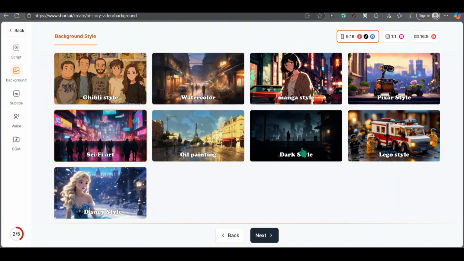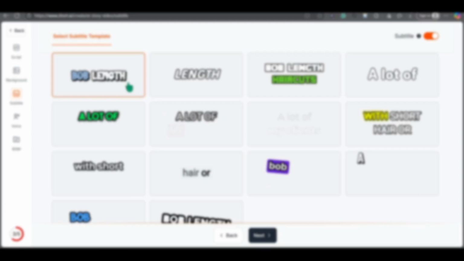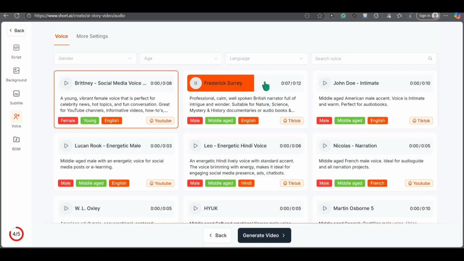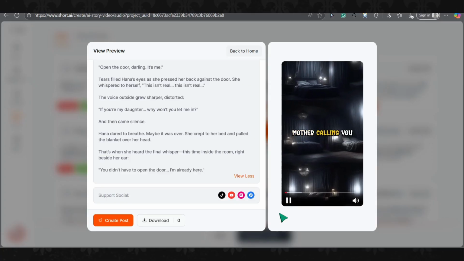For example, I think horror content fits perfectly with the dark style. Then click Next. Next, select the subtitle template and the voiceover that fits your story, and finally click Generate. After waiting about 1 minute, the video was successfully created.